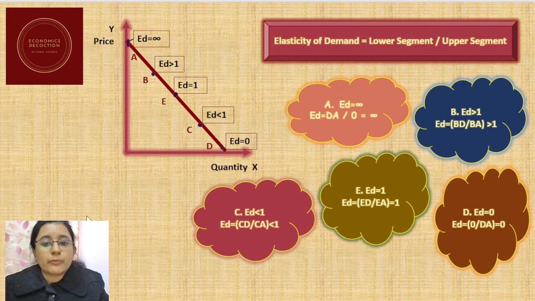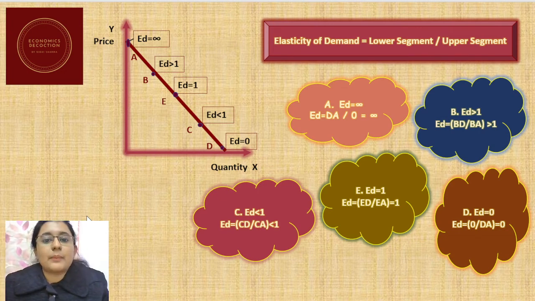And if we move further down to D, we get ED, that is elasticity of demand, equal to 0. This is the case of completely inelastic demand, or a vertical demand curve which is parallel to the vertical axis. A straight line demand curve which is parallel to the vertical axis shows us the inelastic demand. So this is the case of necessary goods.